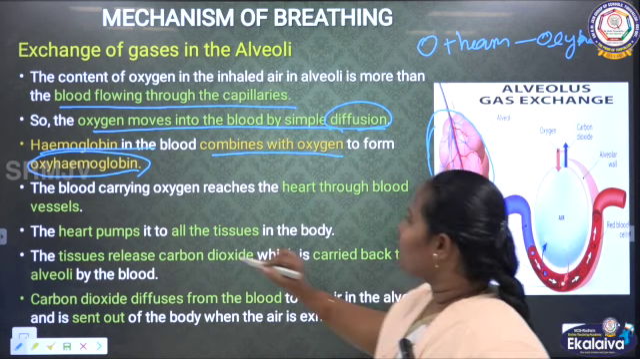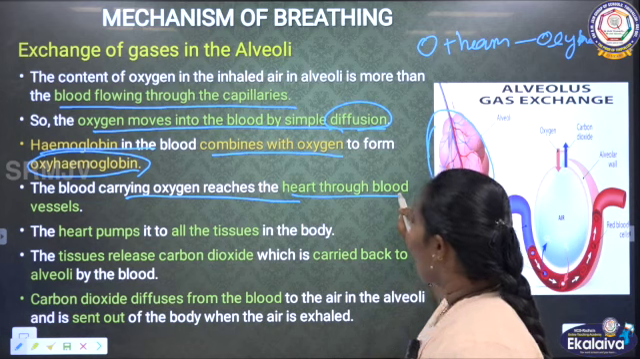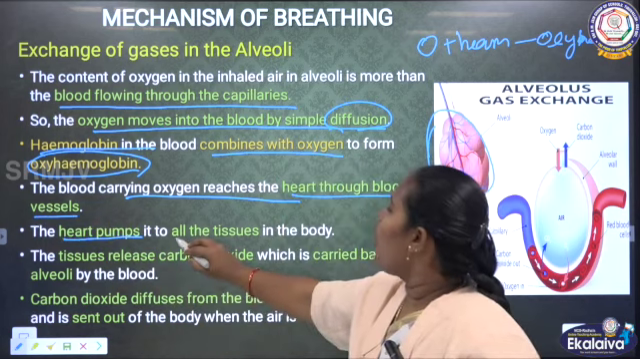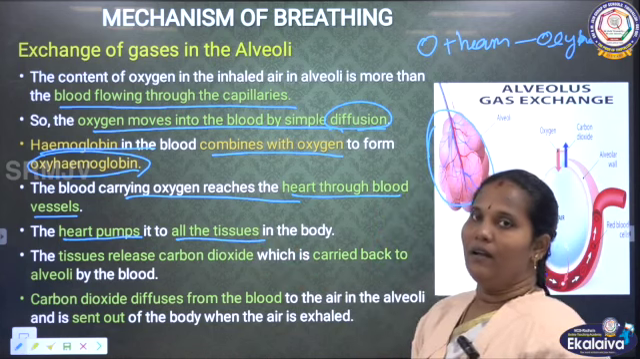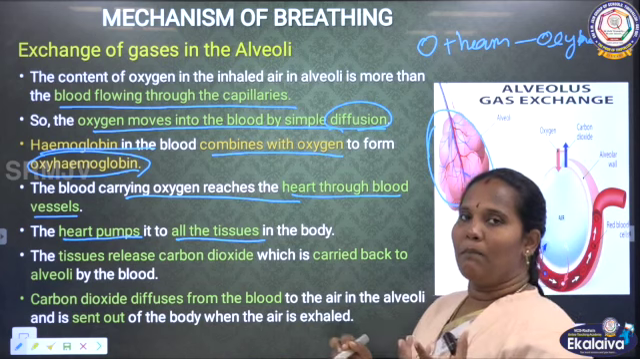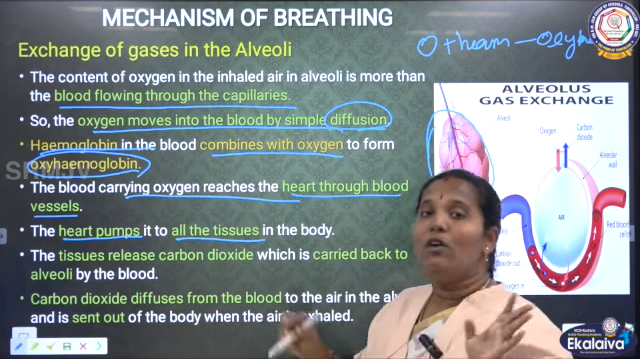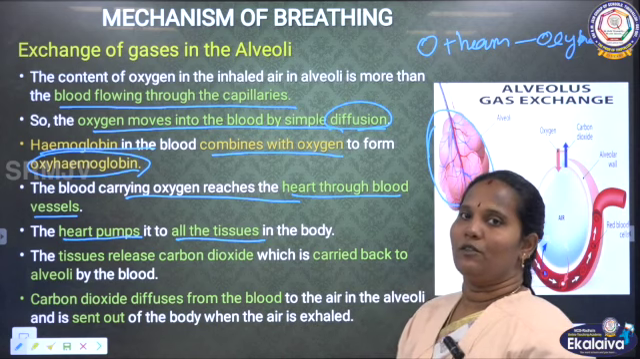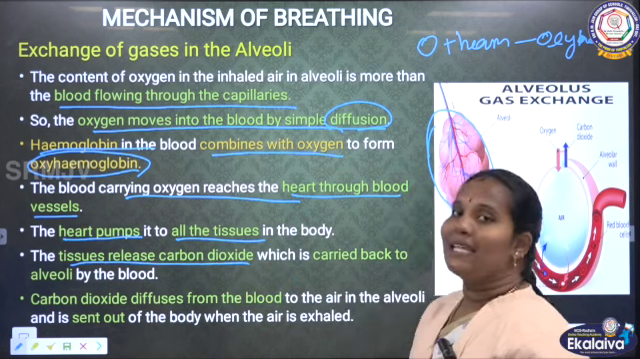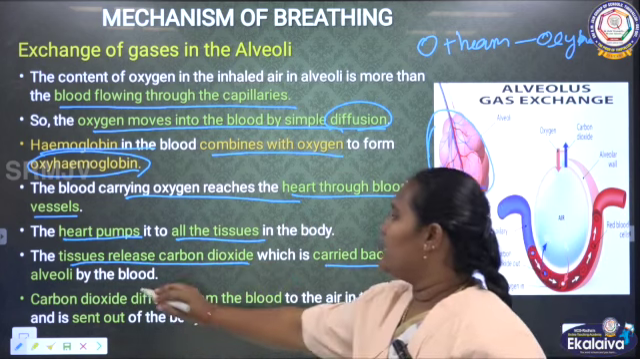Okay, see, the blood carrying oxygen reaches the heart through the blood vessels, and then the heart pumps it to all the tissues in the body. We know that the heart is pumping the blood. While pumping, it is spread over to other parts of the cells also. Clear?